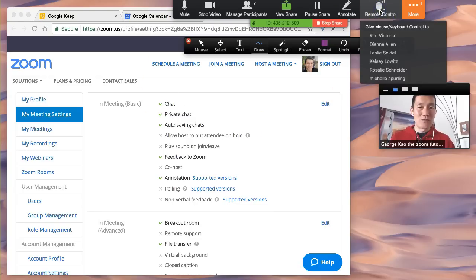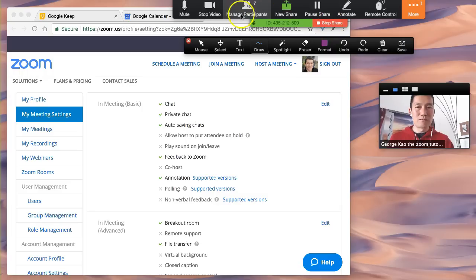Remote control gives the control to another member in the Zoom meeting to be able to control my mouse. So that's interesting if someone's trying to give me a tutorial or showing me, George, you're not seeing this button right here. Let me show you what I mean. Give me remote control. Okay? And then let's click on stop share.